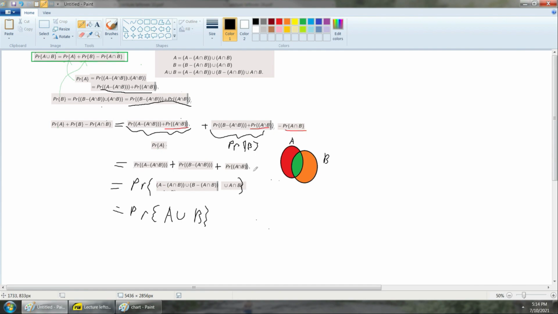And then I can note that I have now gone from something that wasn't the sum of mutually exclusive events to something that is now the sum of mutually exclusive events. So axiom 3 can now be applied at star to simply rewrite this to get the conclusion I wanted.